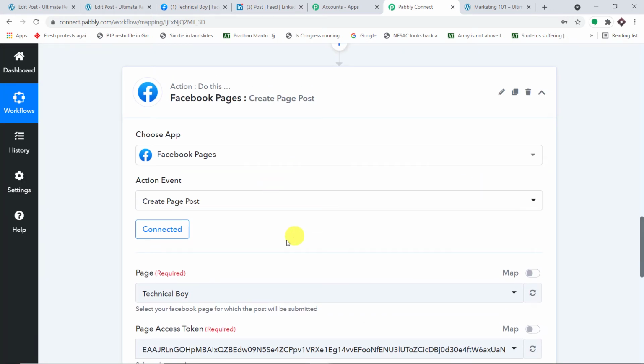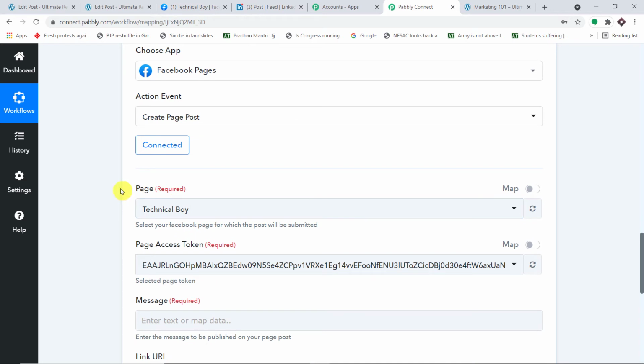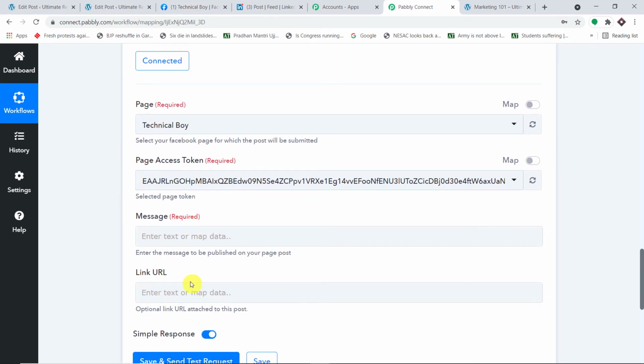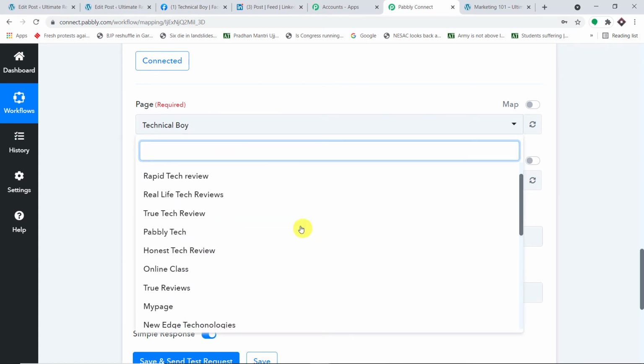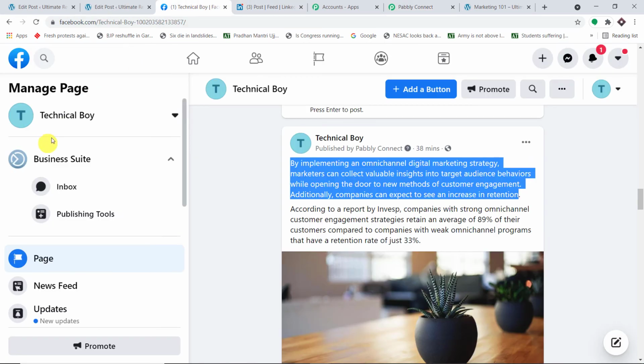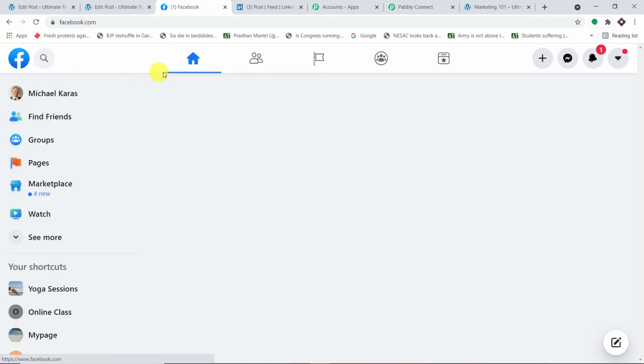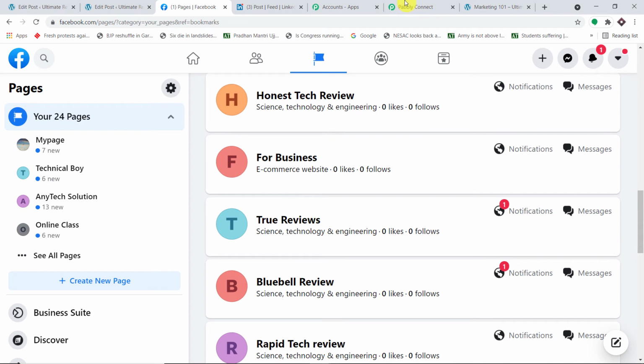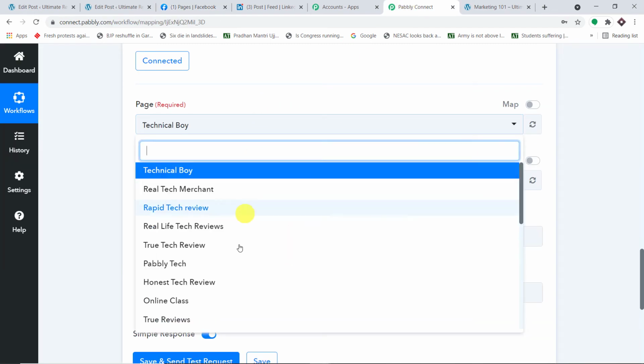Okay, so the integration is complete. As you can see, we have three fields: the page access token, the message, as well as the link URL. Now we do have the page, and these are all the pages present in my Facebook account. Let me take you to my Facebook account and show you all the pages I have. All the pages present here are being reflected here in the drop down.